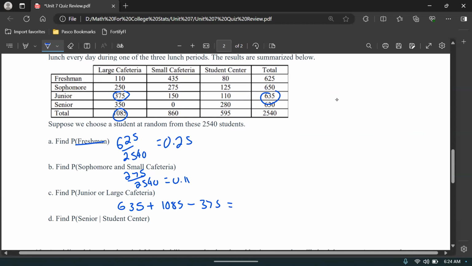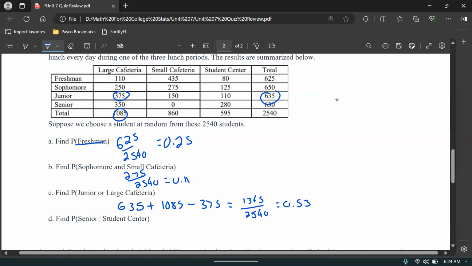We end up with 635 plus 1085 minus 375, 1345 out of, don't forget, 2,540, which comes down to about 0.53.